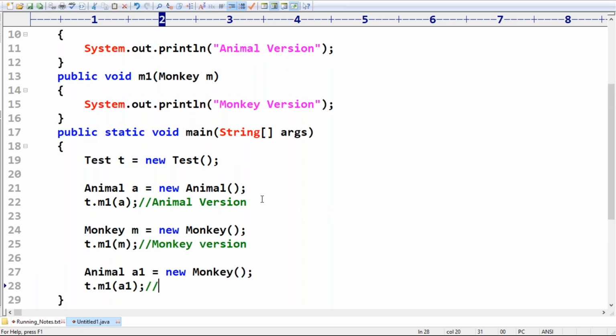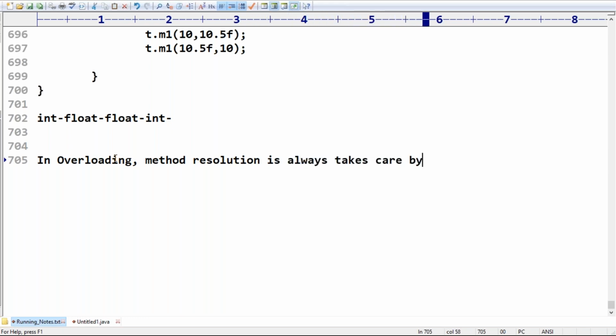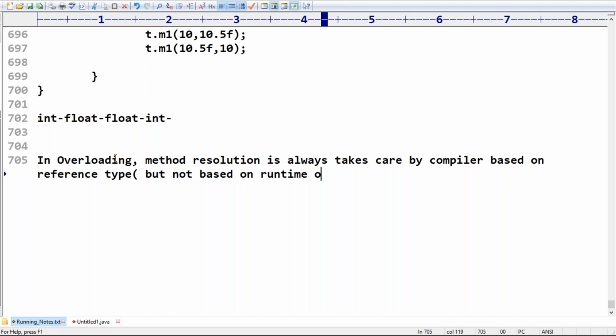Yes, so the answer here, just observe very carefully. Listen to this point with very special care. In overloading, method resolution, which means which method has to execute, is always taken care of by the compiler based on reference type, but not based on runtime object.